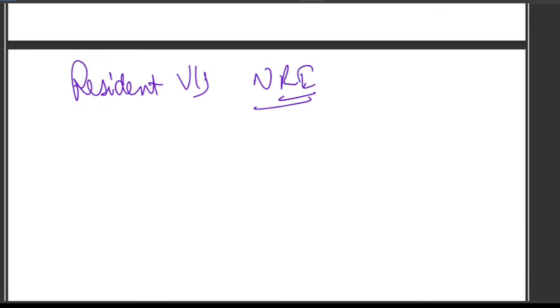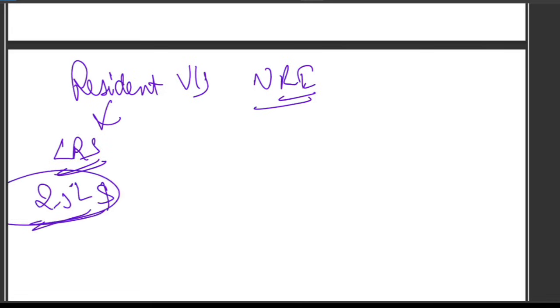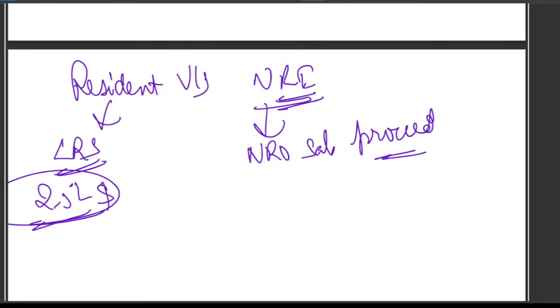And what about resident versus NRI? Does it matter? Let's quickly see. If the seller is a resident, the commission is remitted under LRS, the Liberalised Remittance Scheme. The amount is counted within the $2.5 lakh limit of LRS. And if the seller is NRI, commission can be paid from NRO sale proceeds, because for NRI you cannot use LRS. For NRI, it is done through NRO sale proceeds, and the FEMA commission limit still applies.